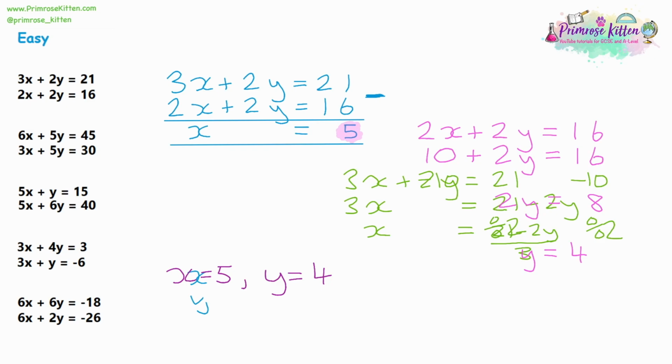Now, looking over this, we've done quite a lot. So our first step is to use our simplifying equation skills, our collecting like term skills with the subtraction. So if you're not confident with when I took away the terms from each other, then you need to go back and watch the collecting like terms video. Then we've got the substitution, where we swapped x with the 5 and we substituted. And again, if you're not confident with the substitution, go and watch the substitution videos.